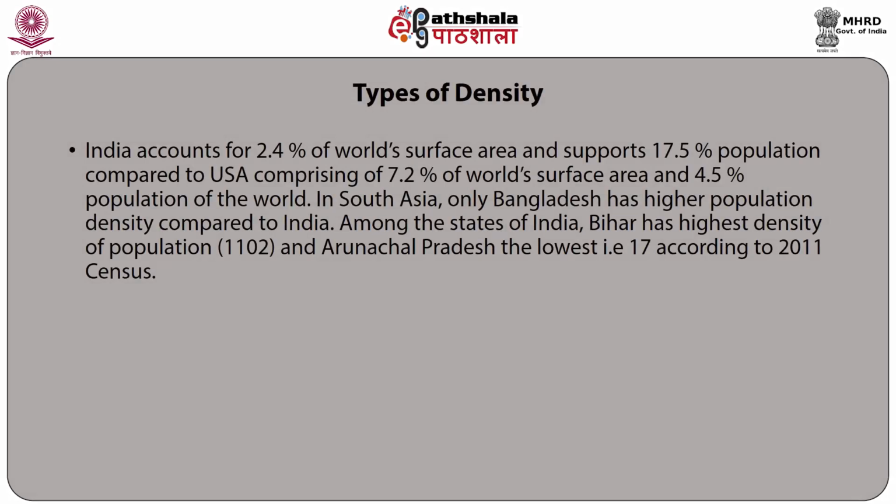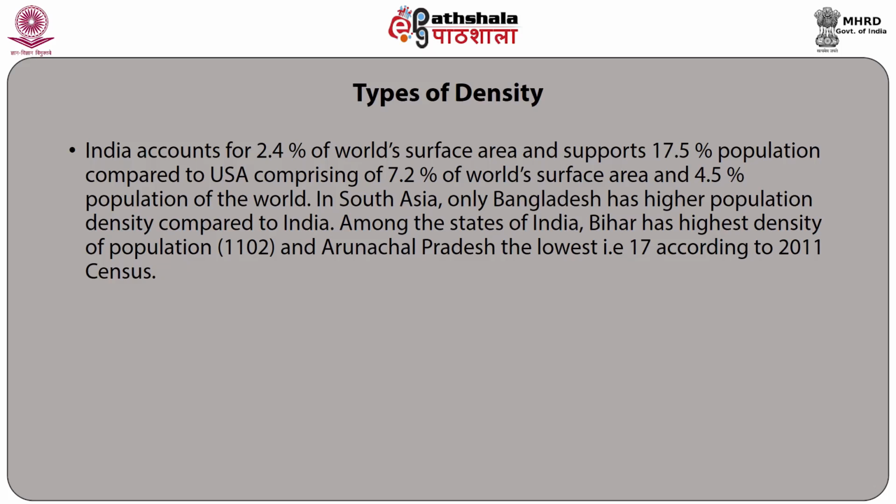India accounts for 2.4% of the world's surface area and supports 17.5% of the population, compared to USA comprising 7.2% of the world's surface area and 4.5% population of the world.